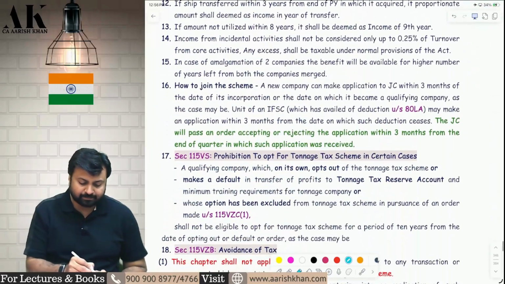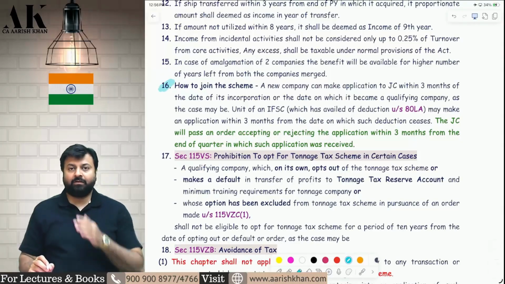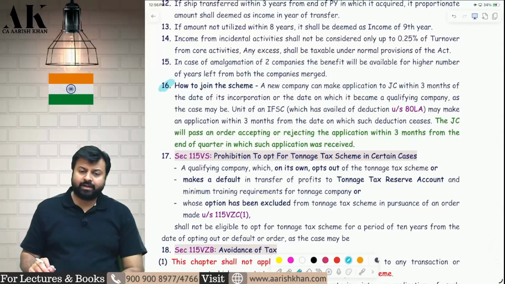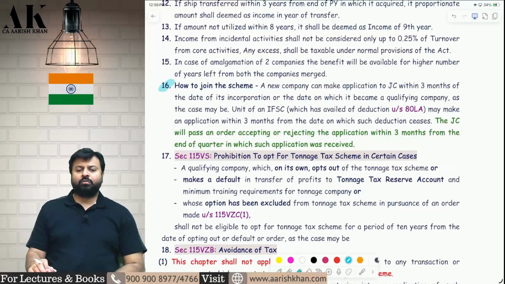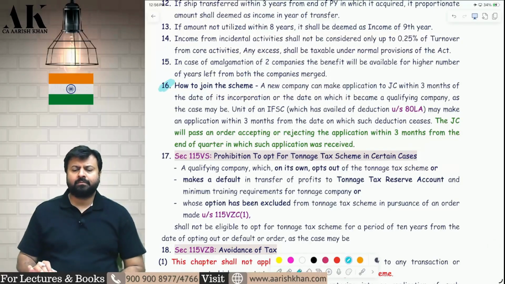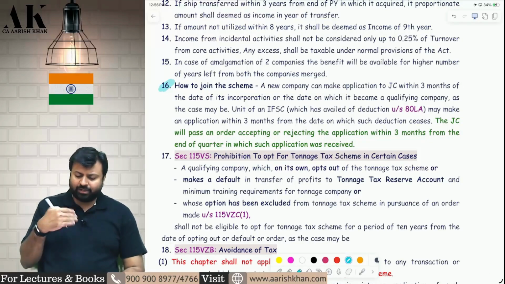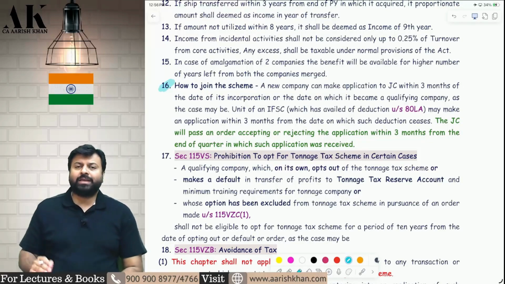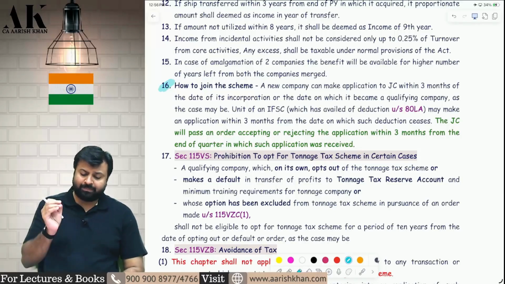The second amendment is how to join the scheme. This is an optional chapter, not mandatory. If you want to come, come. If you don't want to come, don't come. That's your choice. So how to join the scheme? For that you have to make an application. After you make an application, the Joint Commissioner will pass an order.